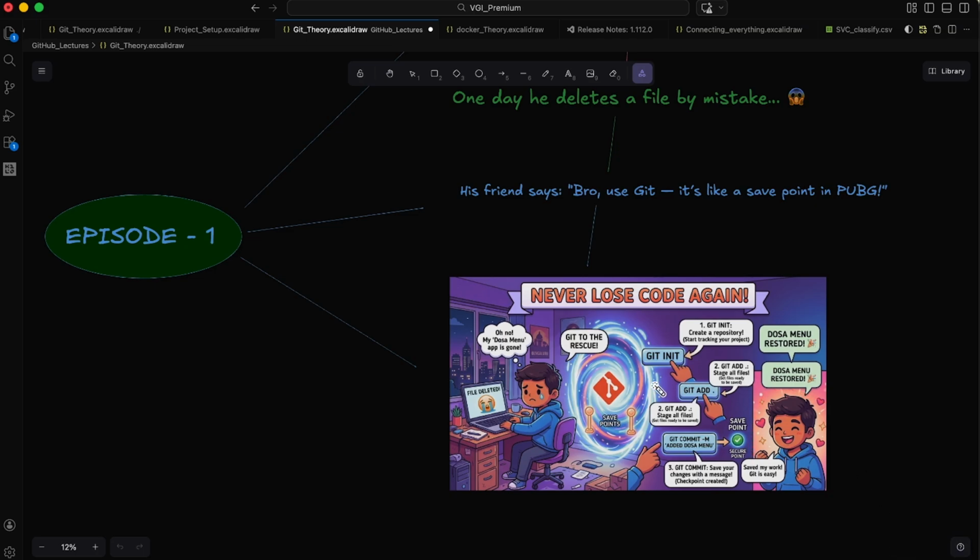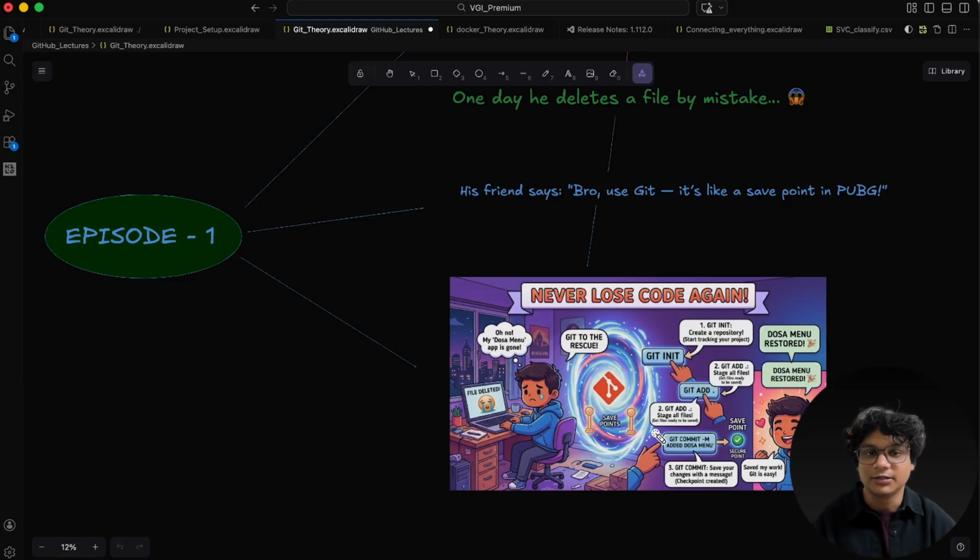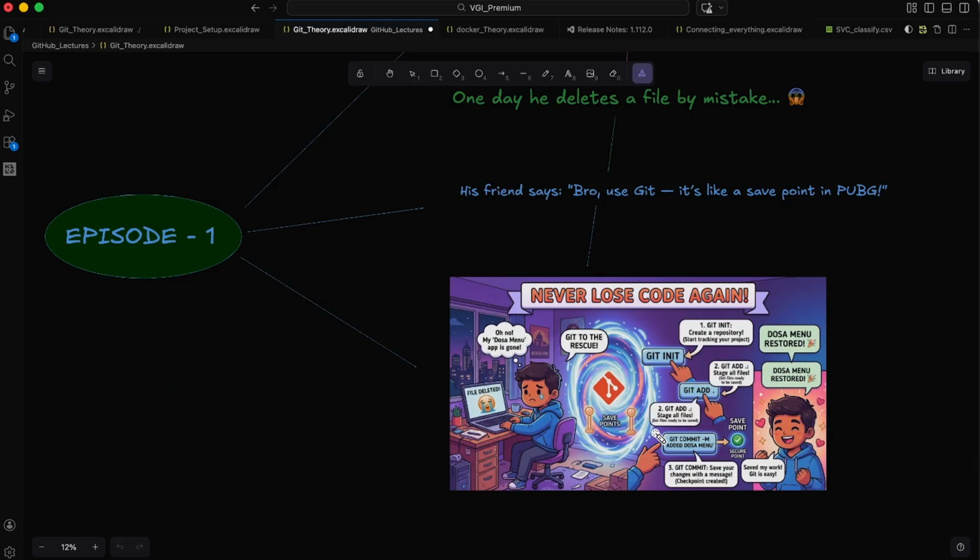Git is like a time machine. So what does that mean? It means that it creates a checkpoint so that you can store your project once you complete it. So that even if accidentally he deletes any file in future, he will be able to recover it.